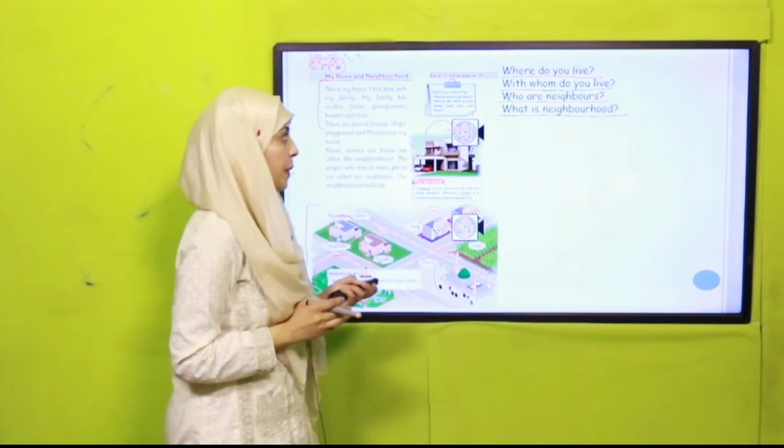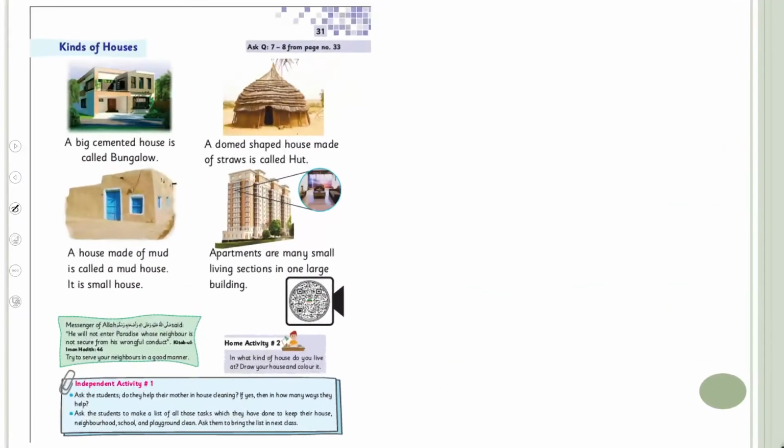Now, next page number 31. What we did on page number 31, we discussed about the kinds of houses. A cemented house is called a bungalow. A dome-shaped house made up of straws is called a hut.